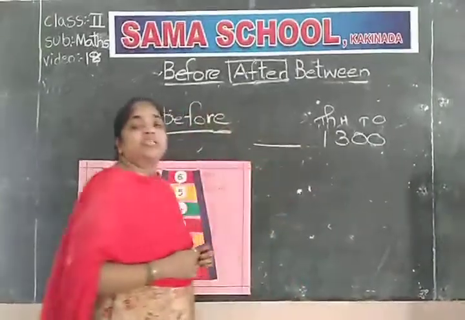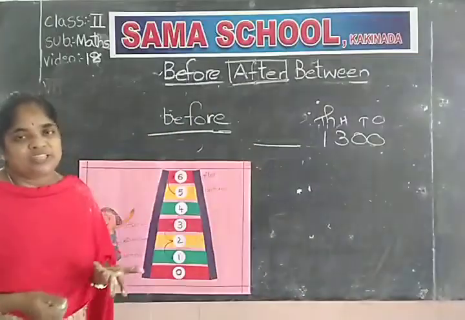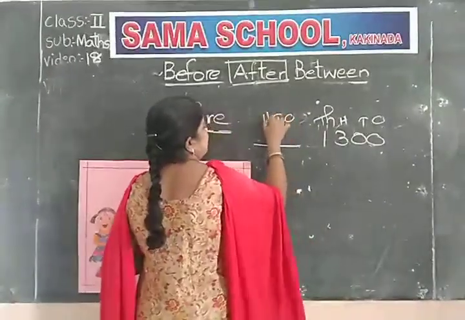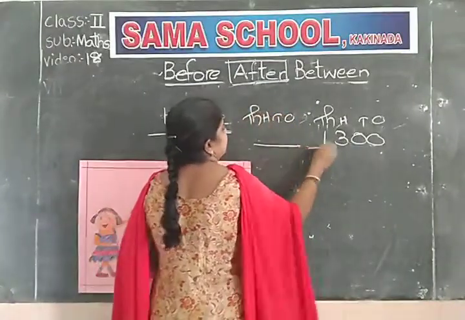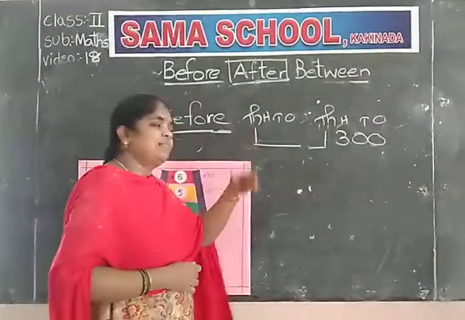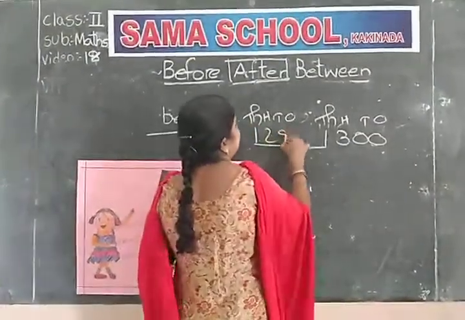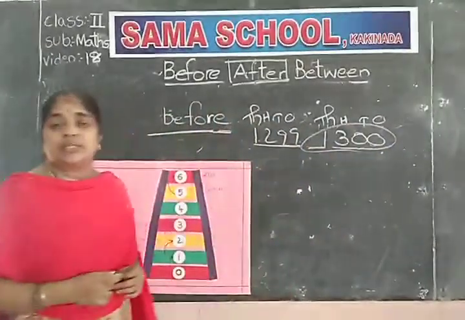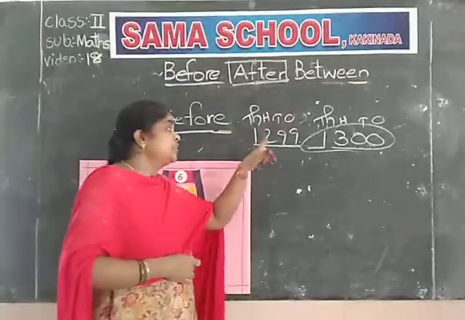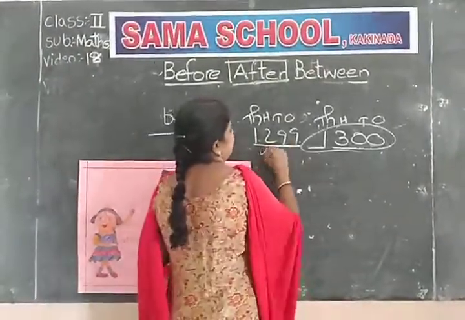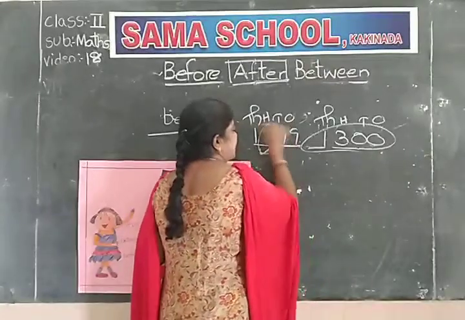What we wrote before 300? You know. Before 300? Yes, 299. There is no change in the 1000 place. Simply you can write 1 under the 1000 place. 1299. What comes before 1300? 1299. Once you observe here, we changed the 100 place also.